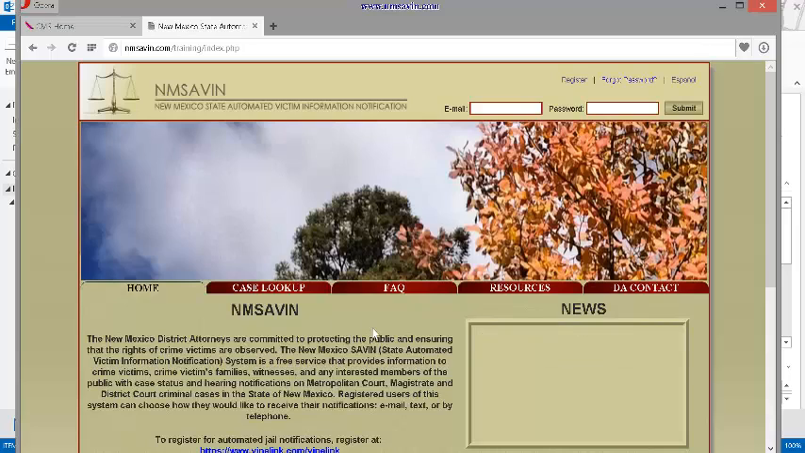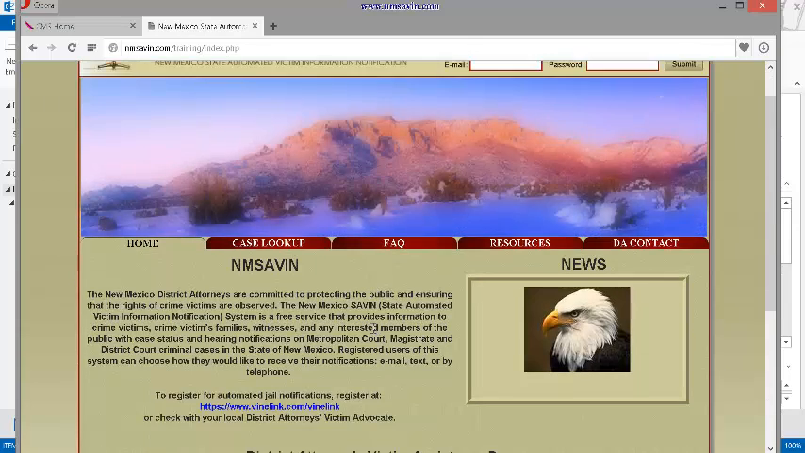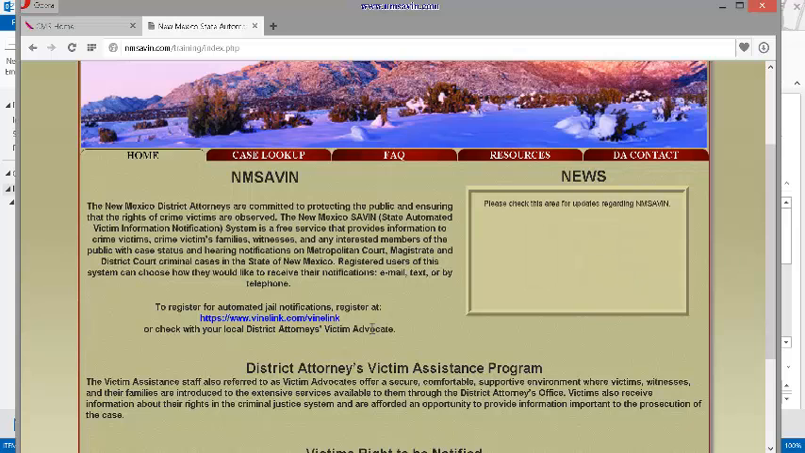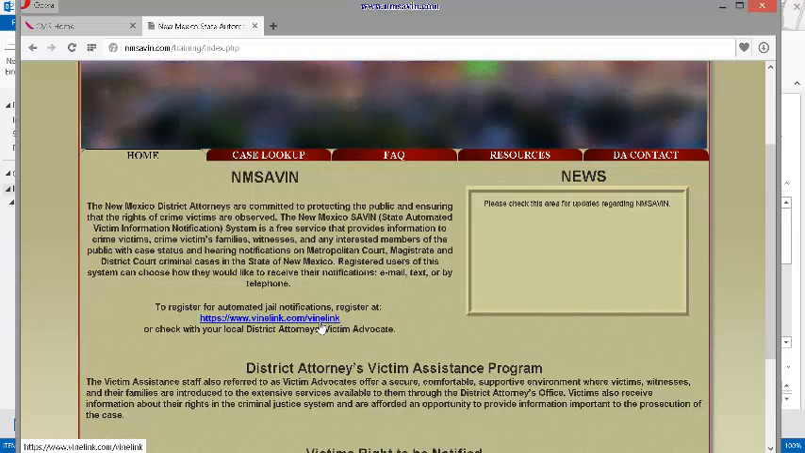This is the home screen of NMSAVIN. There is a link in the middle of the page for Vine. You can click on this link to register for automated jail notifications.